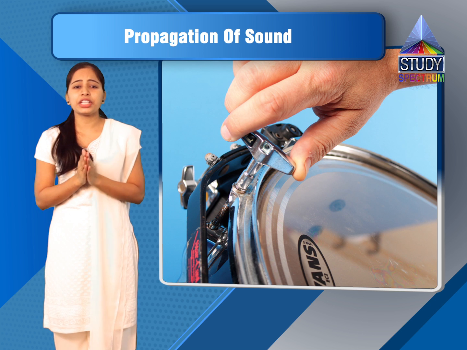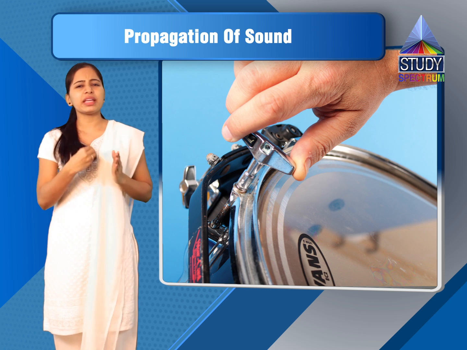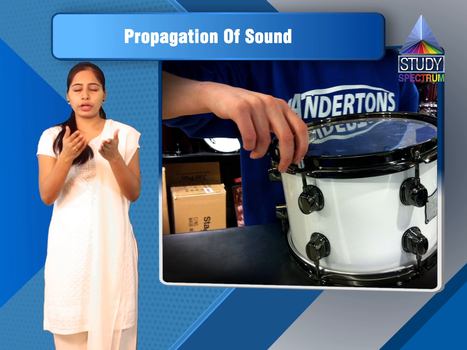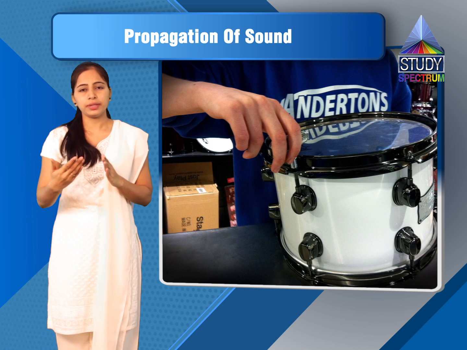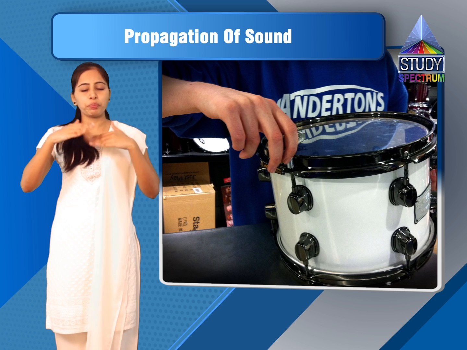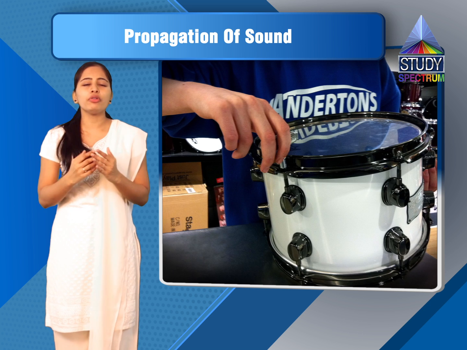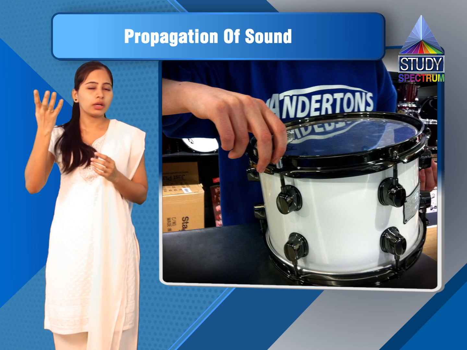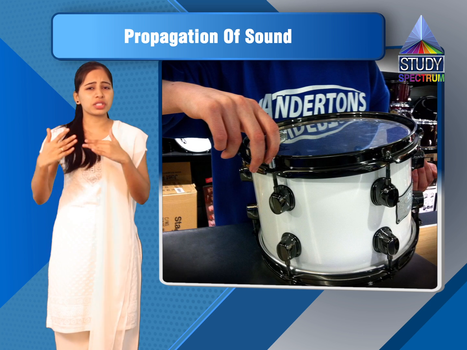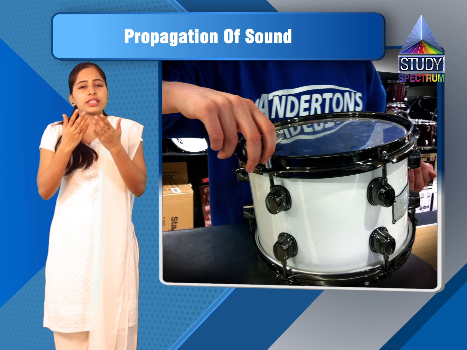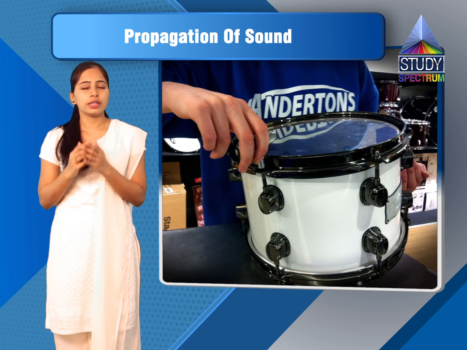Second, its frequency changes constantly and loudness changes irregularly. Frequency means we can say the speed of sound. For example, if I explain this answer very fast, you will not be able to understand. That means the frequency will be changed, or the frequency will be faster. And loudness means, as you know, a louder or less loud sound. So frequency changes constantly and loudness changes irregularly. Sometimes it will be louder, sometimes it will be softer.